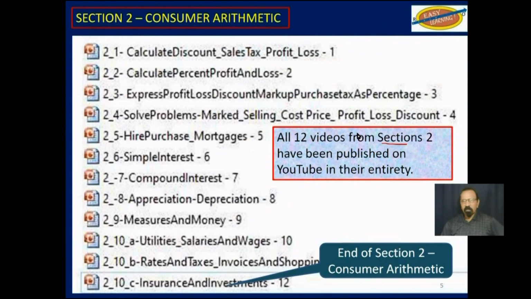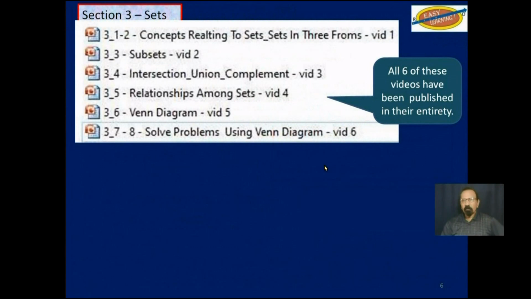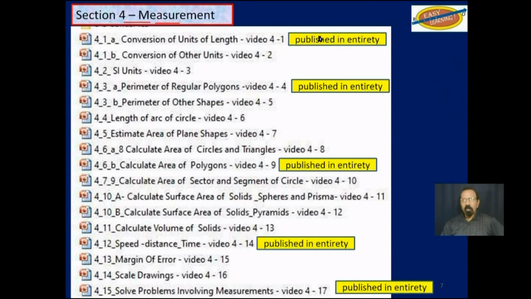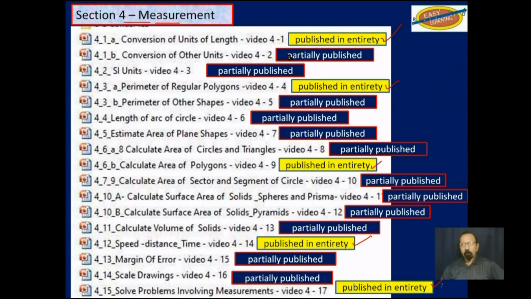As I already pointed out from section 2, consumer arithmetic, all 12 of those videos have been published in their entirety on YouTube. And then from section 3 on sets, all 6 of these videos have already been published on YouTube in their entirety. Section 4, measurement. These that are highlighted here in yellow have been published on YouTube in their entirety, and the others are only partially published. That is a total of 17 videos from section 4.